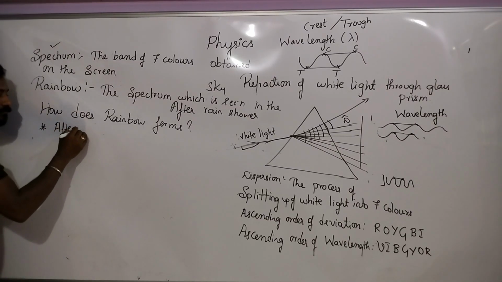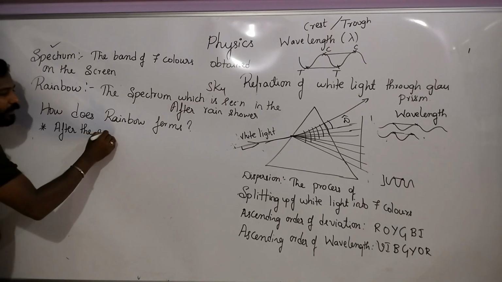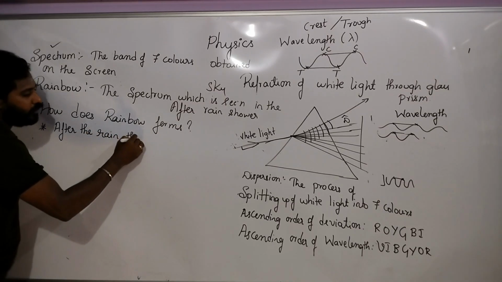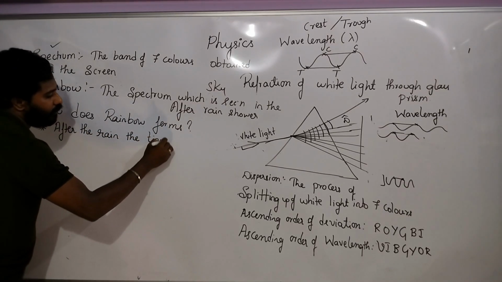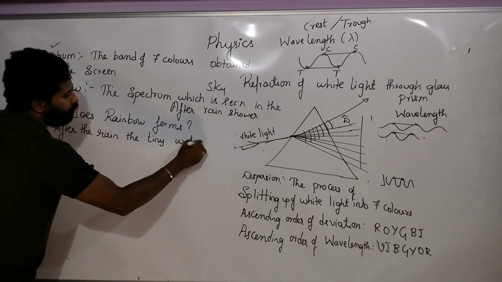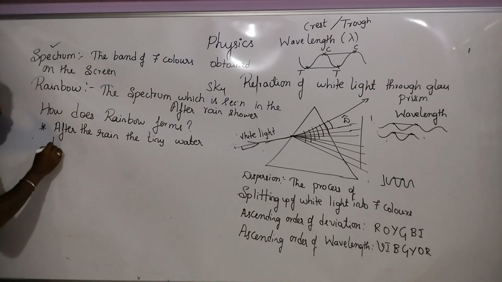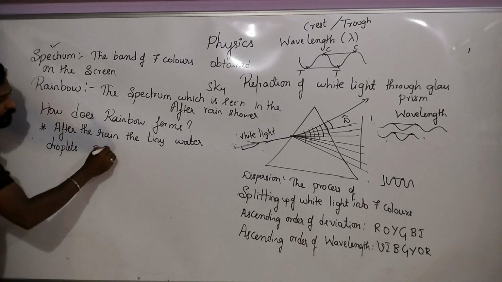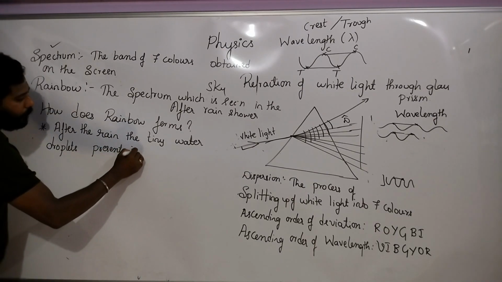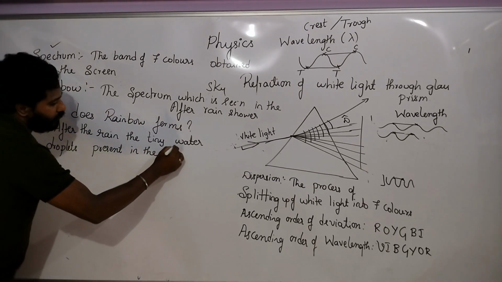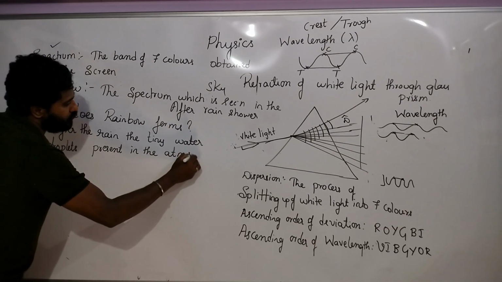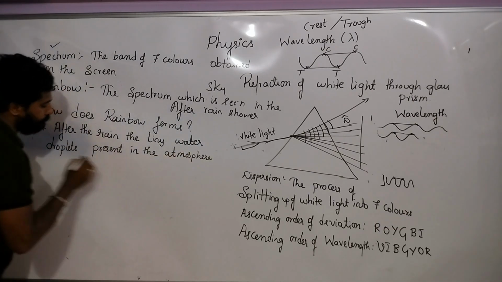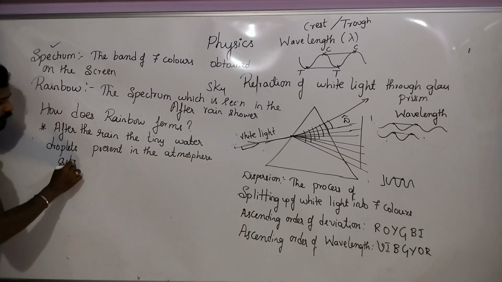After the rain, the tiny water droplets present in the atmosphere act like a prism.